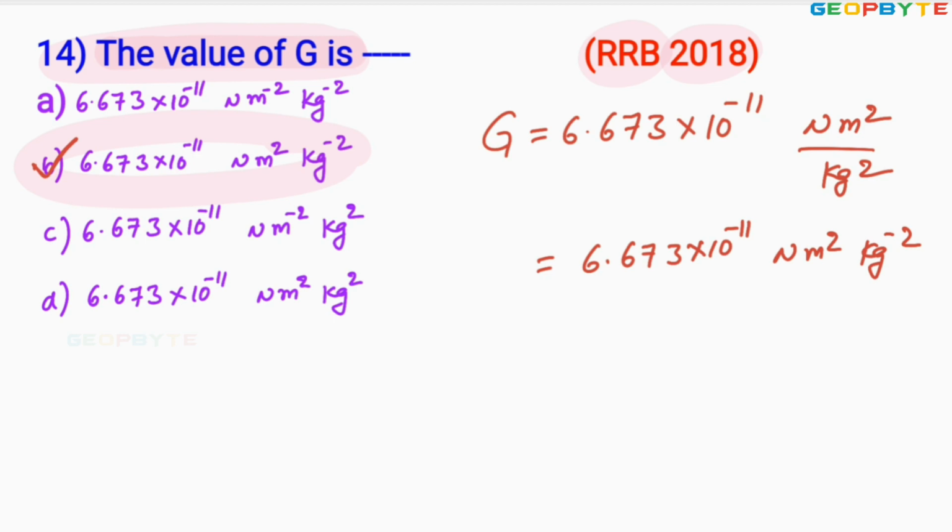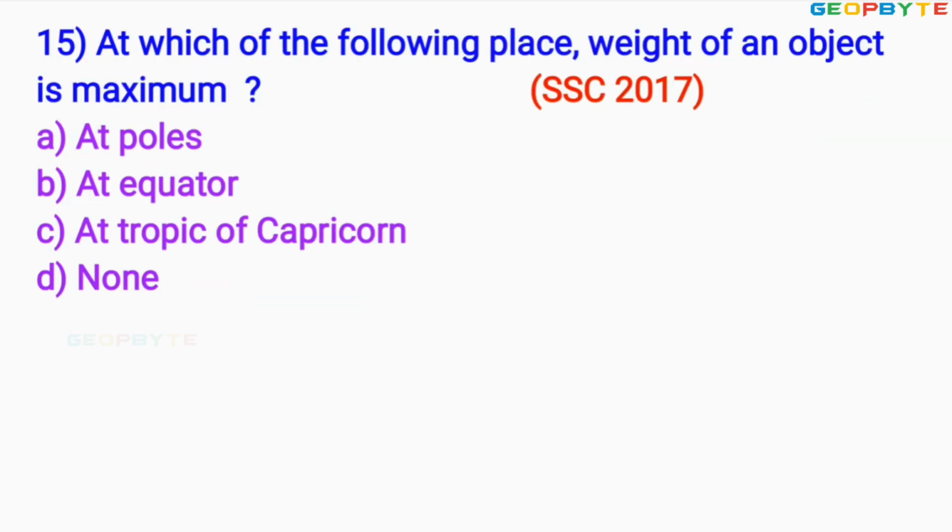Let us move to the next problem. Look at the 15th problem, asked in 2017 for the SSC exam. At which of the following places is the weight of an object maximum? Everyone knows it. At the poles the weight of the object is maximum. Therefore, option A is absolutely correct. Let us move to the next problem.